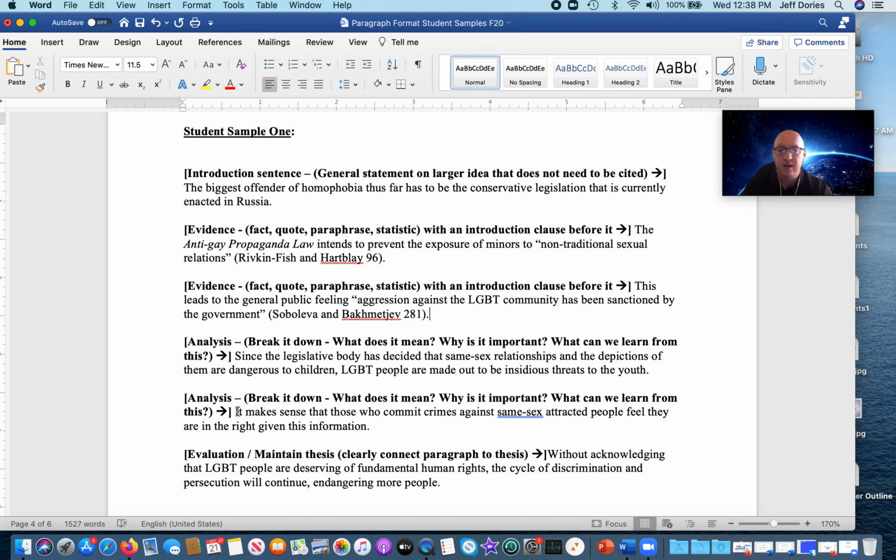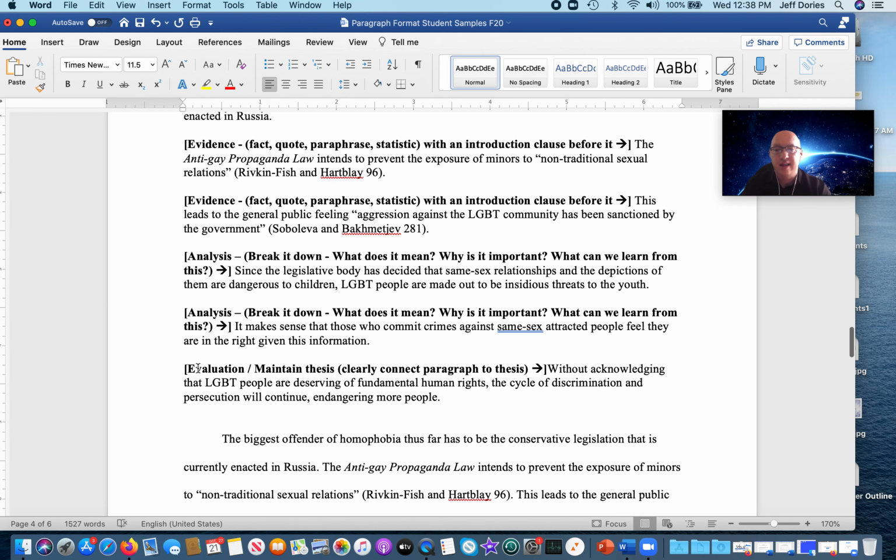What can we learn? It makes sense that those who commit crimes against same-sex attracted people feel that they're in the right because of this information, right? So you have two pieces of evidence. You analyzed each. I would argue you could add another sentence or two here to more fully analyze this, but this is good enough. Then in this case, they tie together the evaluation and maintaining thesis.